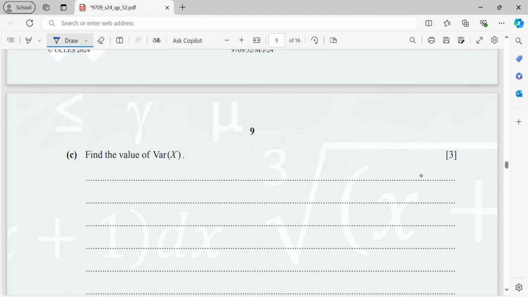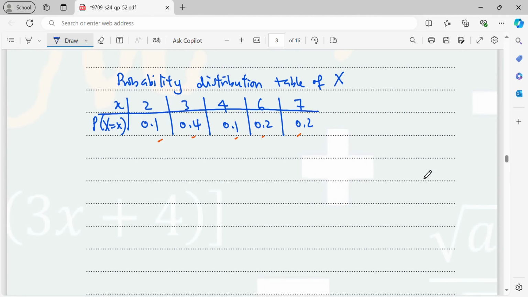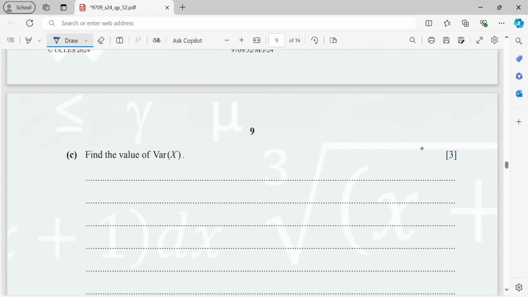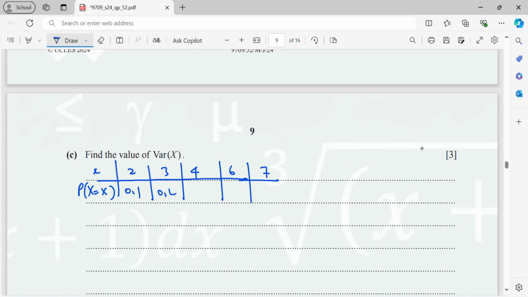Now next question, find the value of Var(X). So I will rewrite the table. So now for my Var(X), before I get the variance, I need to get the expected value.